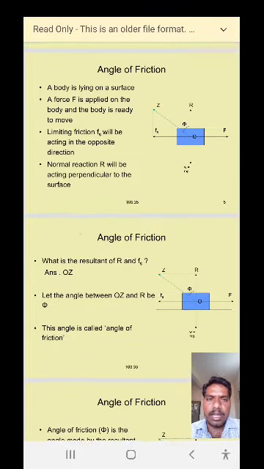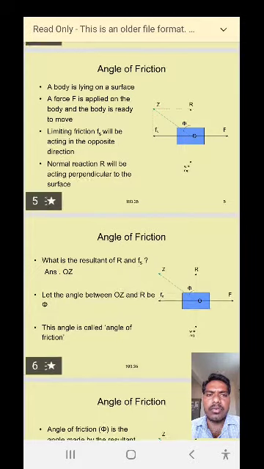The normal reaction R is acting perpendicular to the surface, in the vertically upward direction. The static frictional force is opposite to the direction of the motion of the body, and the force applied on the body is along the forward direction, F.